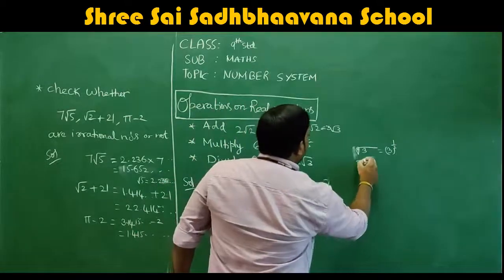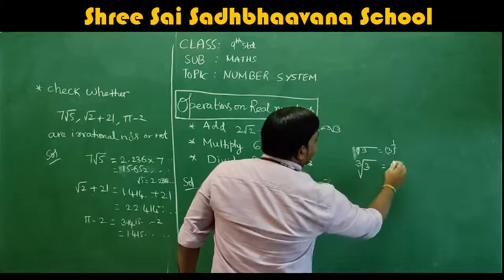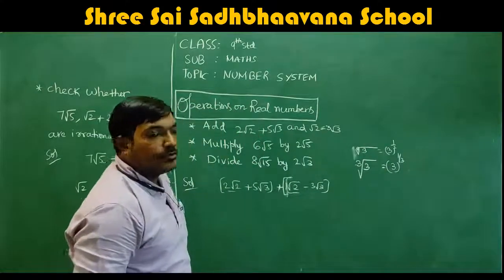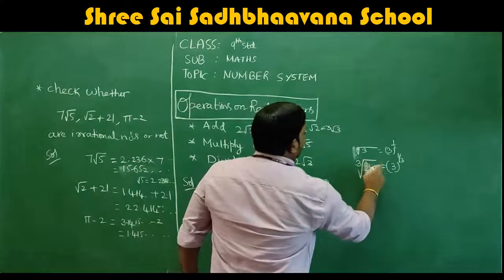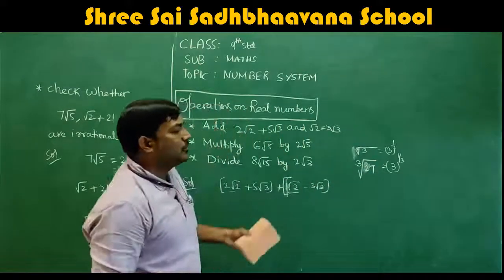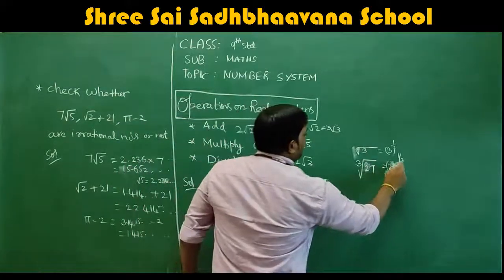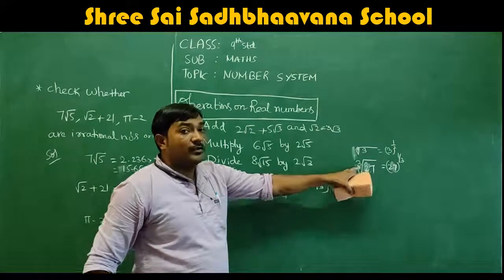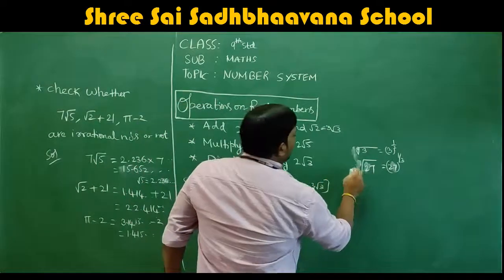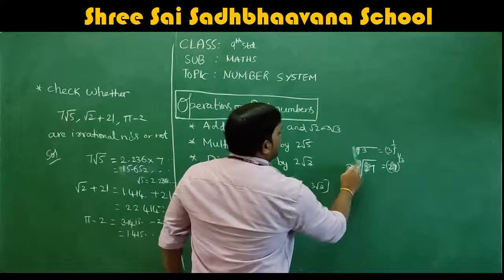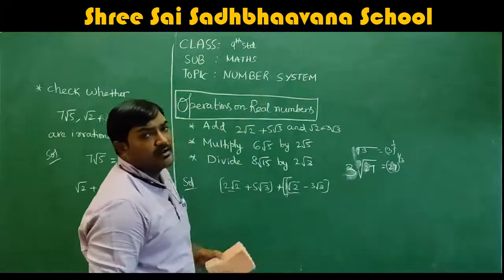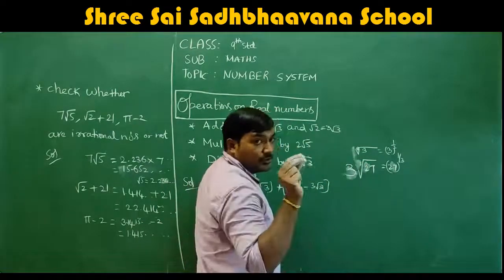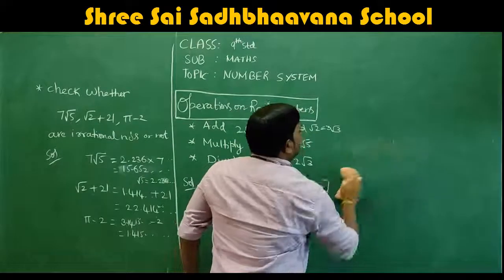And sometimes the cube root you have to specify. This is nothing but cube root of 3. Or you can take cube root of 27, which is 27 power 1 by 3. When you write cube root, you specify 3 here. Some people write cube root as 3 like this, cube root of 27. That is not correct. For cube root, you write a small number 3 on the top of the root. Then it is considered as cube root. Understood? Okay.